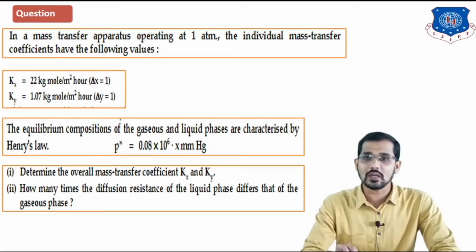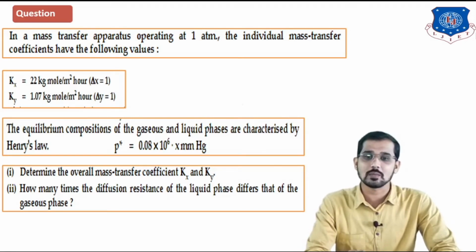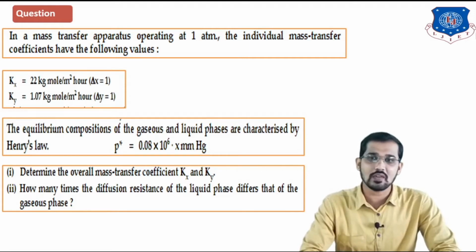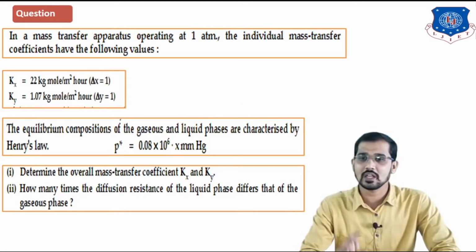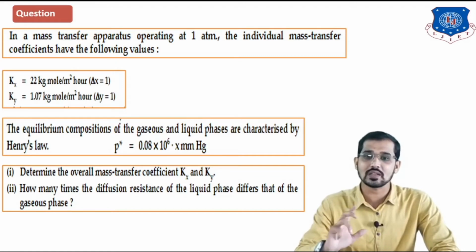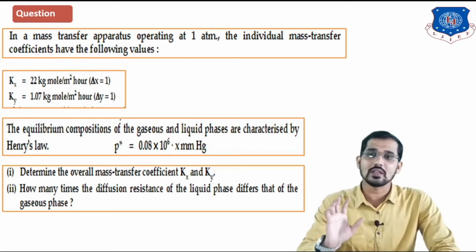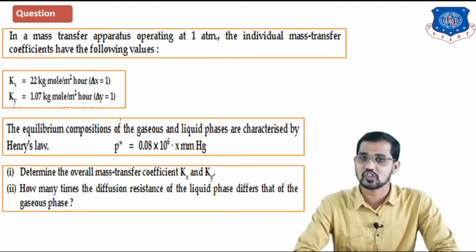So here you have to find the overall mass transfer coefficient for the liquid phase and gaseous phase, that is nothing but capital Kx and capital Ky. After that, the second term is how many times the diffusion resistance of the liquid phase differs from that of the gaseous phase. This also you have to calculate. How to calculate these two terms, we will now see in this lecture.